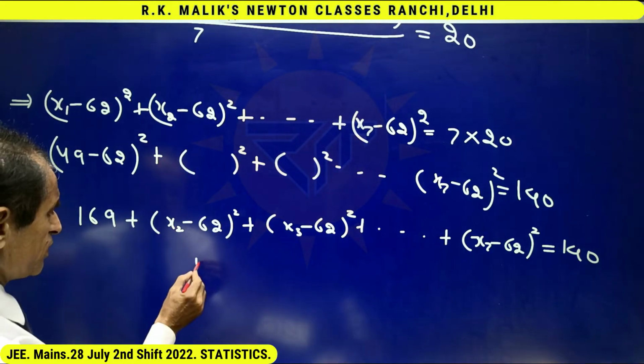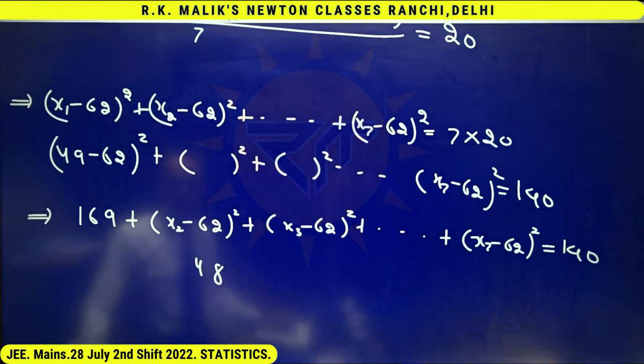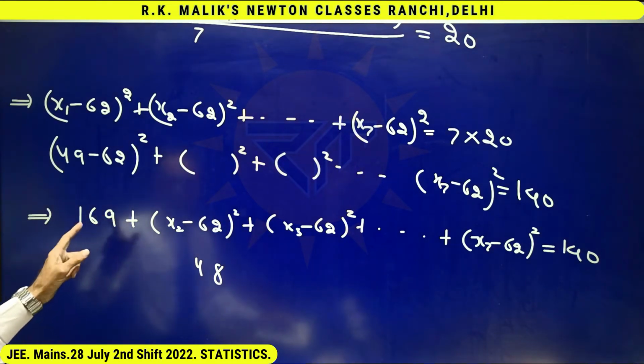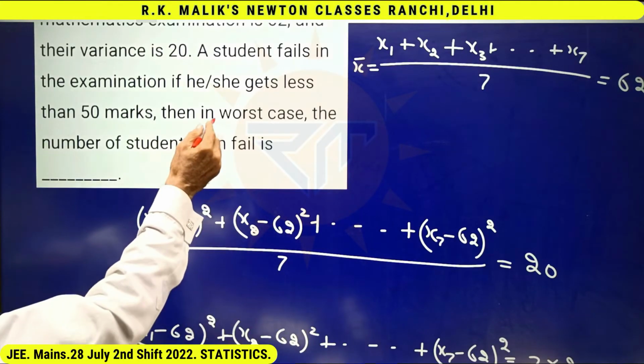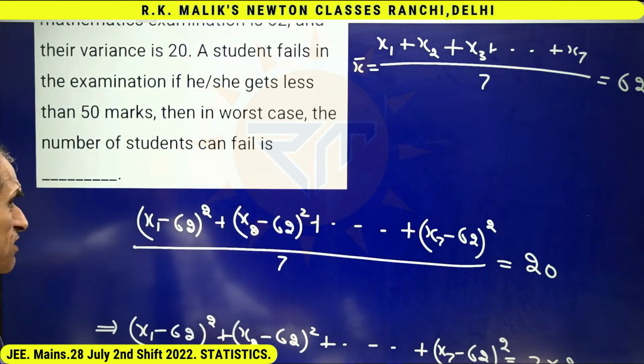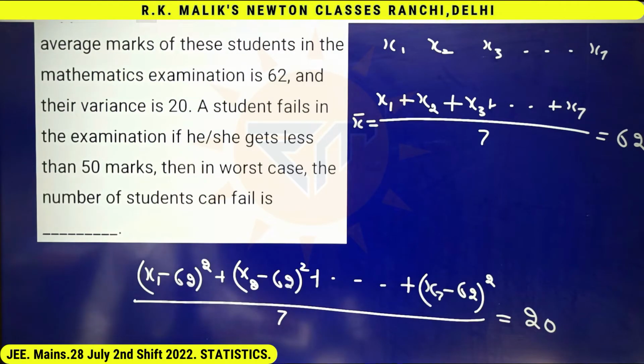Obviously, 48 marks is also not possible because in the case of 48 marks, it will become 14 square, that will be 196. That is, there is no student who can score 49 or less marks. That is, every student must have scored more than 49 marks. That is, you can say every student must have passed the examination. But because I want to make the solution crystal clear and I have to tell you the meaning of the word worst case also, therefore let me change the situation.